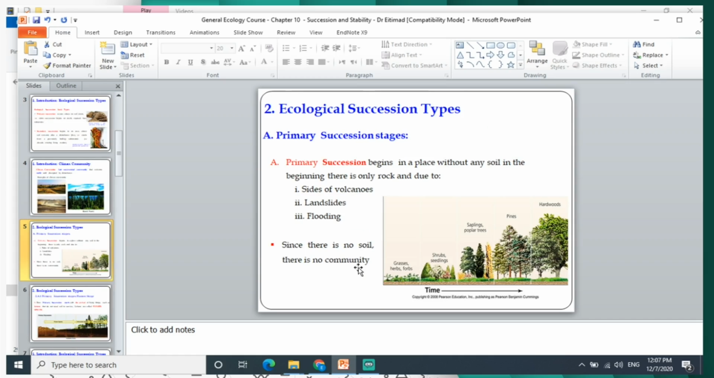Let us begin with primary succession. As we said, primary succession begins in a place without any soil in the beginning. Why is there no soil? Either it is a rock, or maybe it is an area of volcanic slides, landslides, or flooding, or there is some disaster leaving no soil in the area. Since there is no soil, that means there is no community.